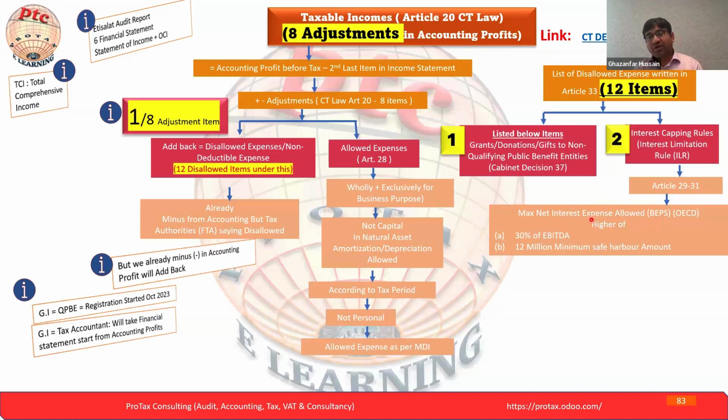So what will they do? To avoid the tax, they will reduce the tax base. How will we reduce the tax base? I'm not suggesting doing such things, but I'm giving you the understanding of the basics, why the OECD developed the BEPS model. To understand that concept, I'm giving an example.